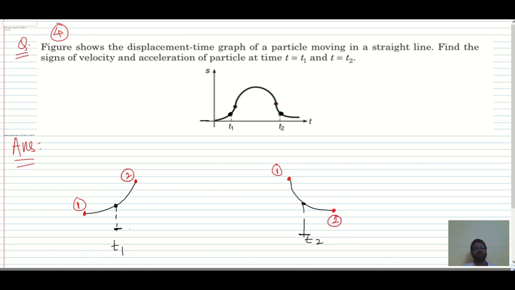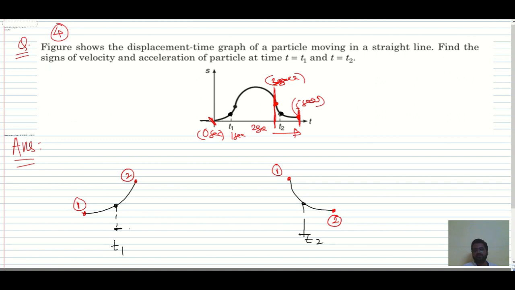Because time will increase in this direction, right? So if you consider this as initial, then you can consider this as final. That is why reading the graph is very important. 0 seconds, then 1 second, then 2 seconds and 3 seconds, and likewise. So if you consider 3 seconds as initial, then you have to consider 5 seconds as final. Likewise, initial 1, final 2.